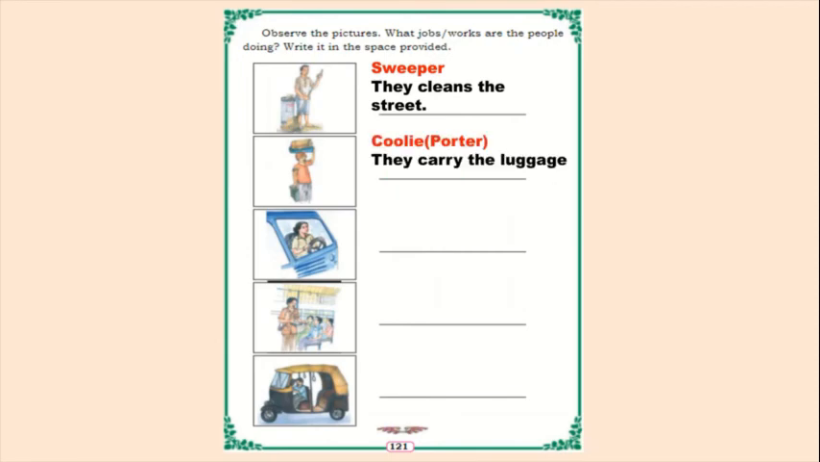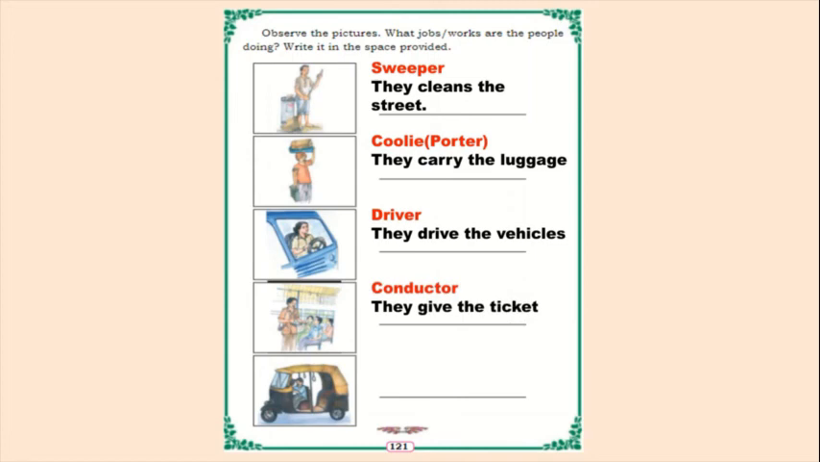And in the second picture, we can say coolie, porter, or labor. So what will they do? They carry the luggage. In bus station, in railway station, you can observe these people, children. They carry the luggage. Yes, in the next picture, driver. So they drive the vehicles, isn't it? Yes. And in the next, conductor. So what will they do? They give the ticket to our destination, isn't it?